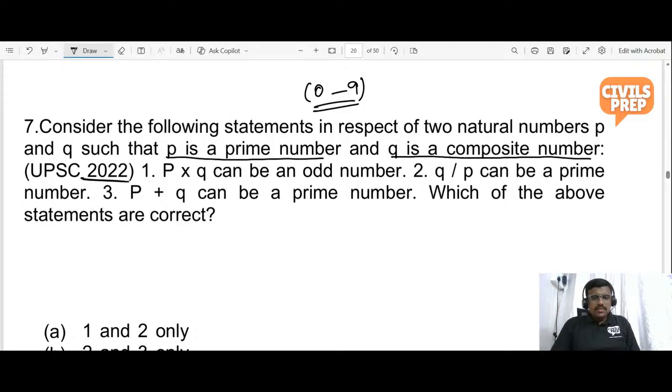We were able to solve this question. Many aspirants made it wrong because they didn't have regular practice of CSAT.